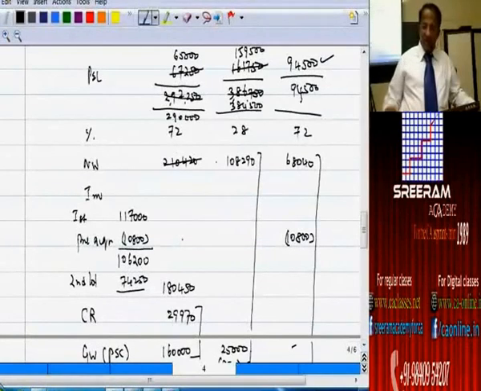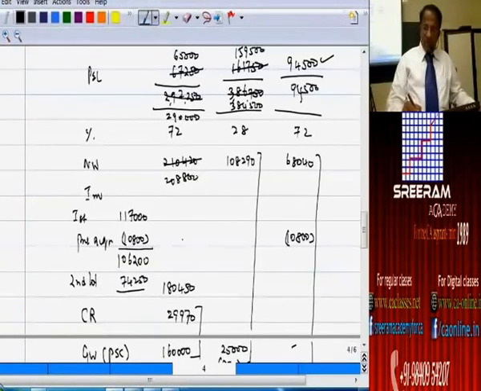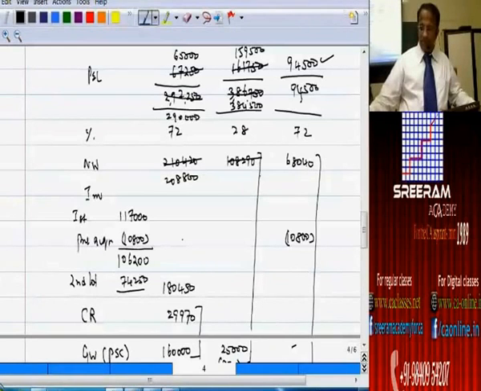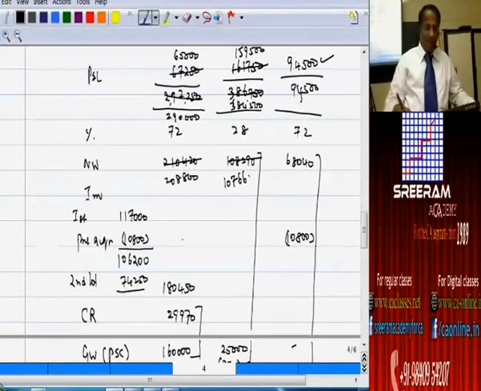Here this will undergo change. 0.72 into 2,90,000. Correct?